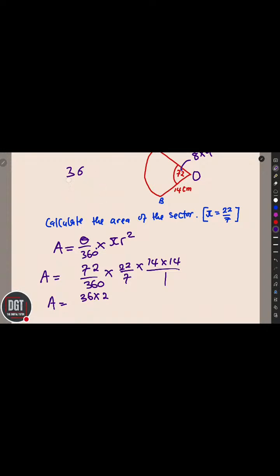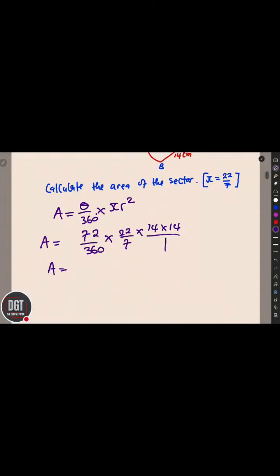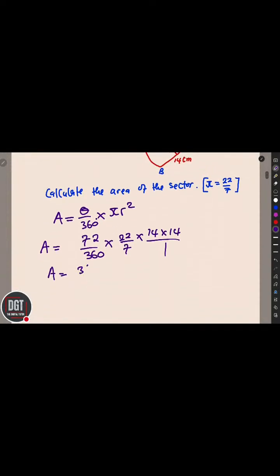Okay, 72. So in short, 72 we can put as, look at how you reduce now. This is where it gets interesting. 72, aside from the one that I said that is 8 times 9, we can say 36 times 2. Then 360 is 36 times 10, multiplied by 22 over 7, multiplied by 14. 14 we can say 2 multiplied by 7, multiplied by 2 multiplied by 7.